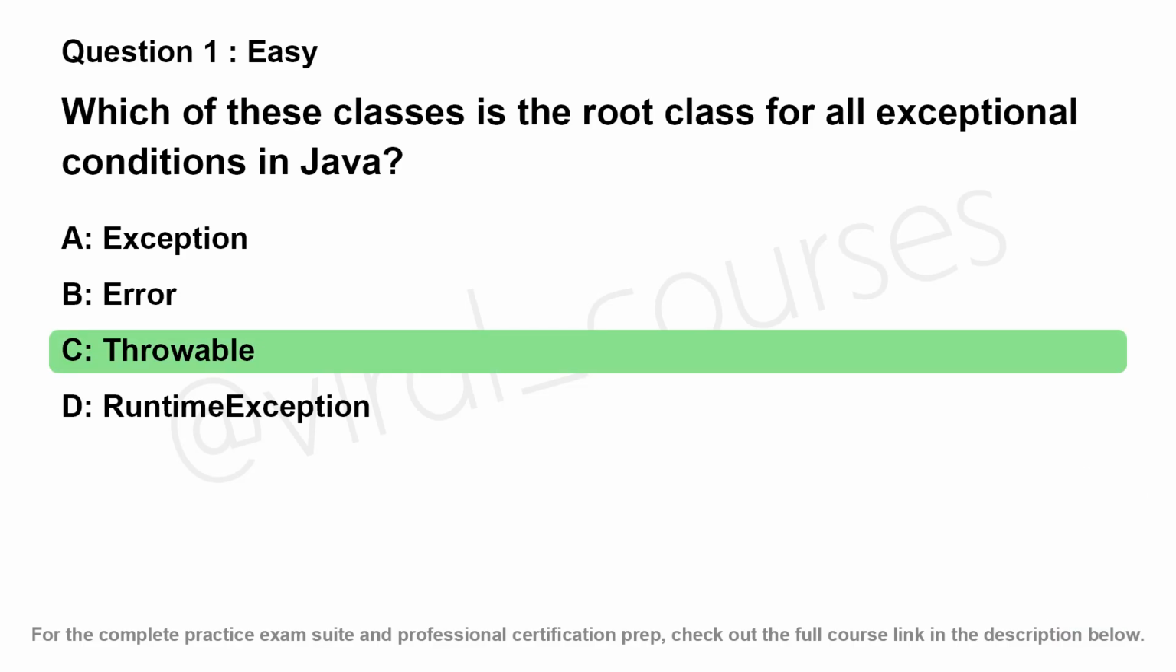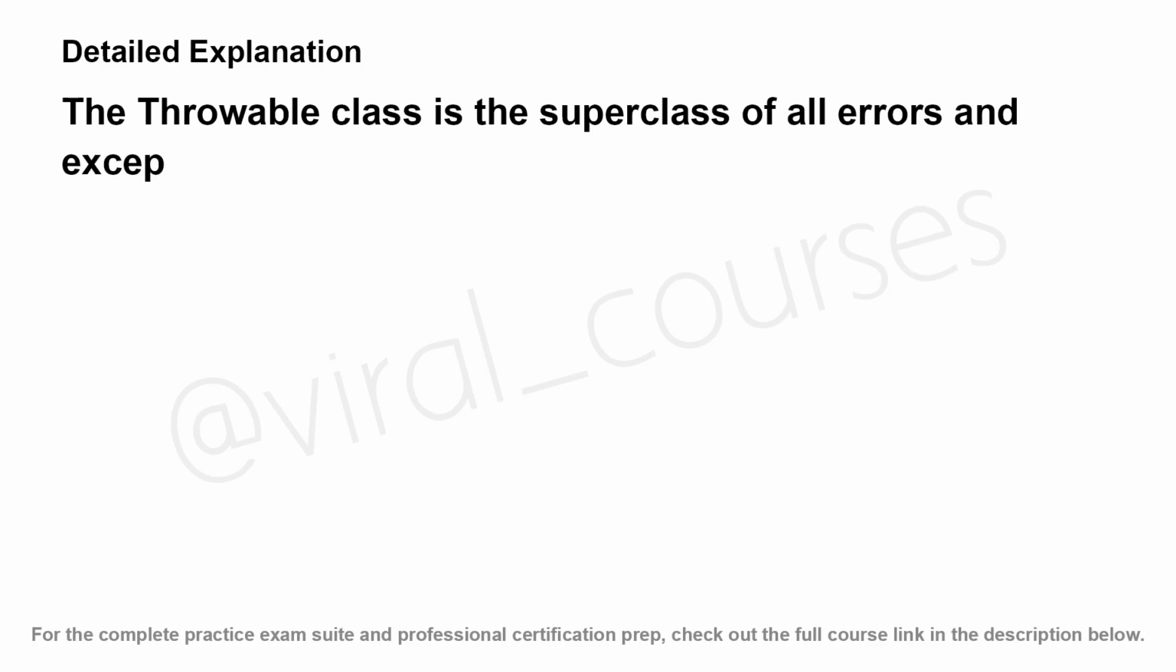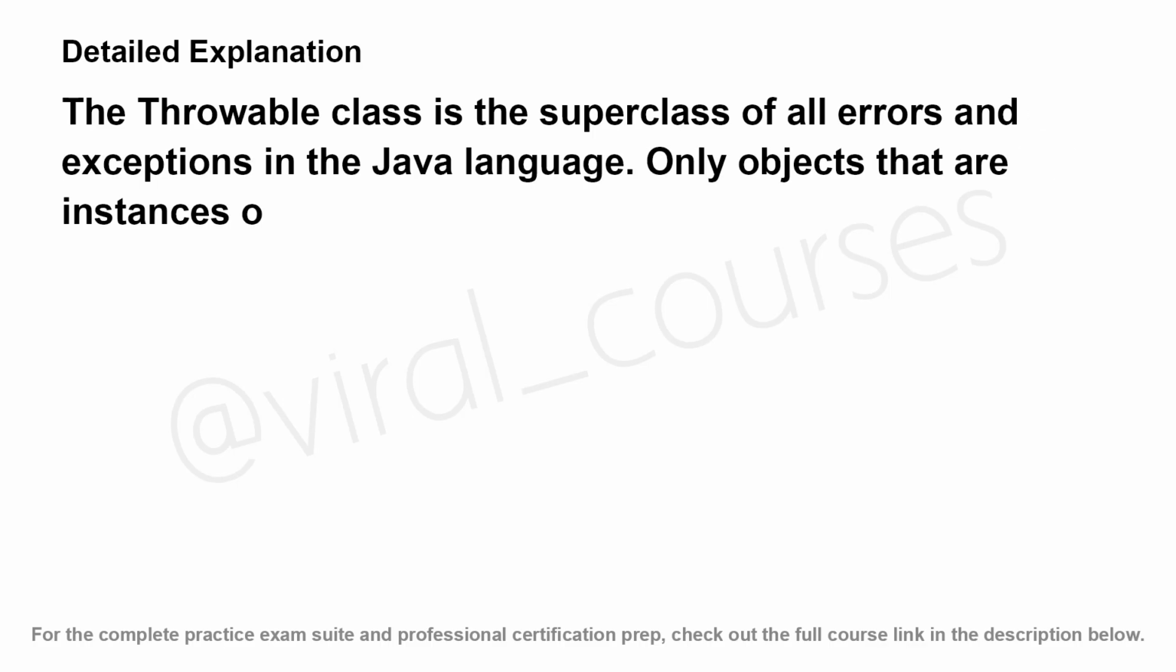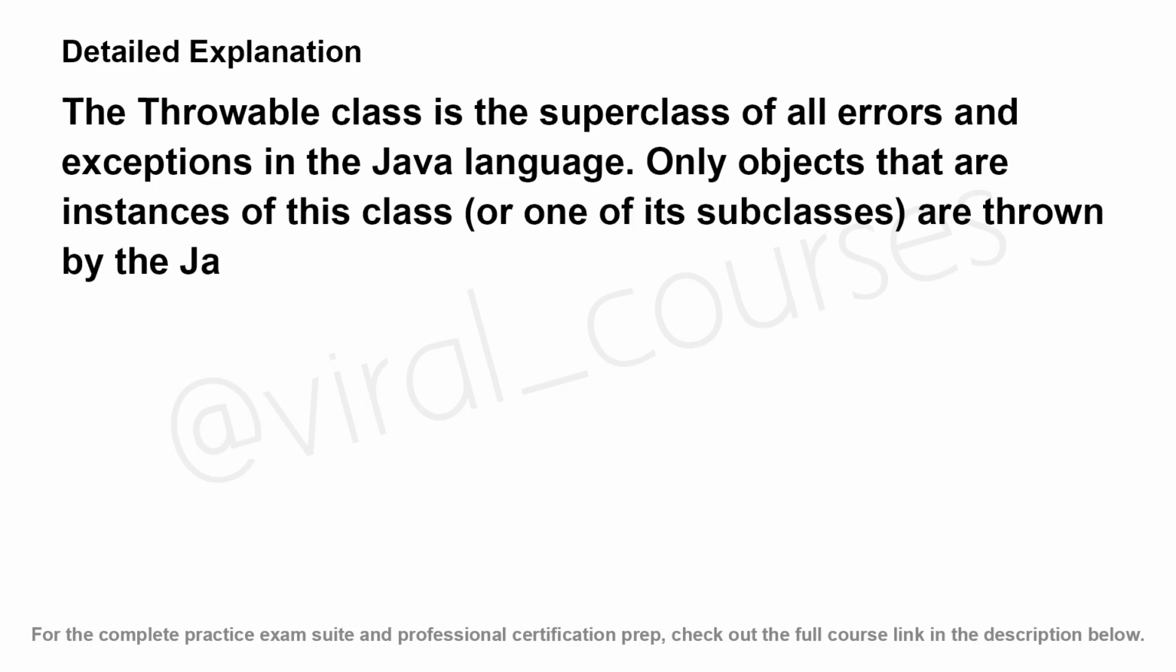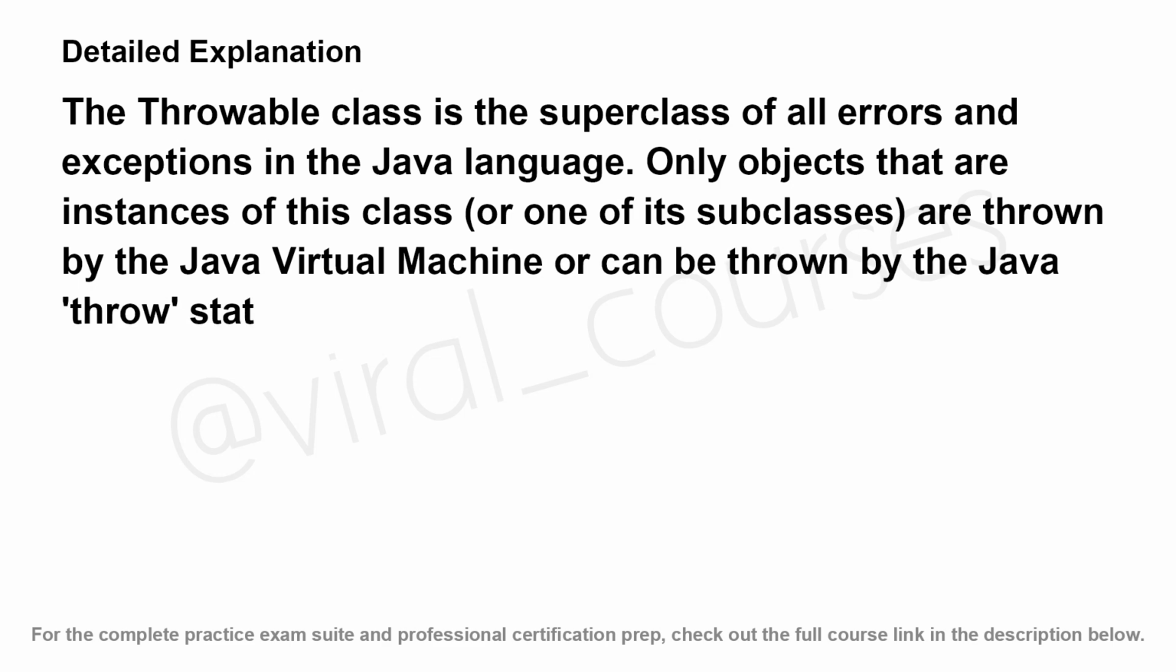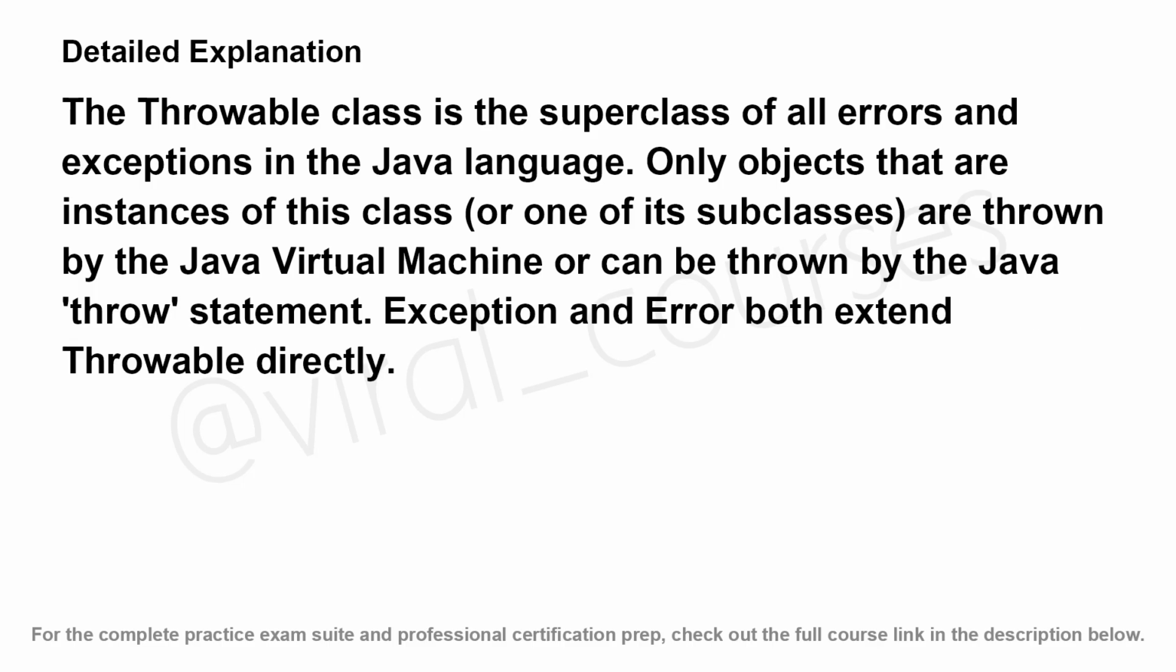The correct answer is C. The Throwable class is the superclass of all errors and exceptions in the Java language. Only objects that are instances of this class, or one of its subclasses, are thrown by the Java Virtual Machine or can be thrown by the Java throw statement. Exception and Error both extend Throwable directly.